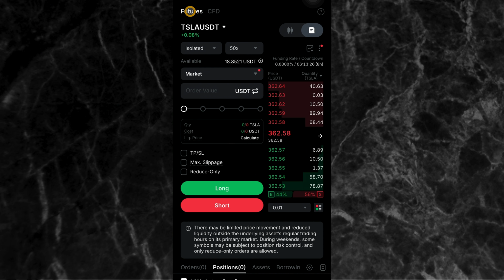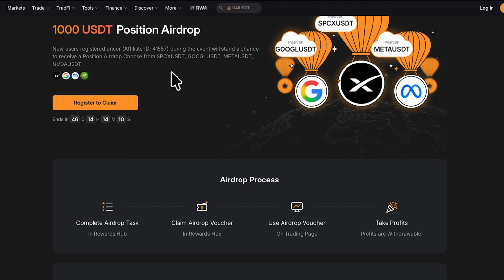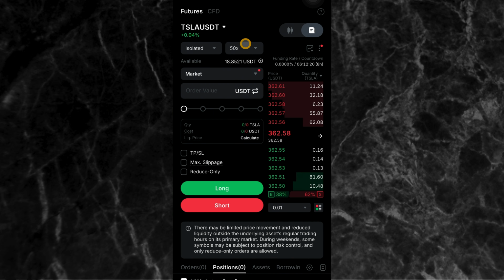Once you get to this Futures page, that's when you can go ahead and search for the trading pair you want to trade. Don't forget that you are only to choose from these 4 trading pairs right here on the screen. So you have SPCX, Google, Meta, and NVDA. I can trade all the 4, whichever one, but don't trade another pair outside these 4 pairs. Very, very important. Once you get to this page and you want to pick the trading pair, you can see this one right here is Tesla, that's TSLA USDT.